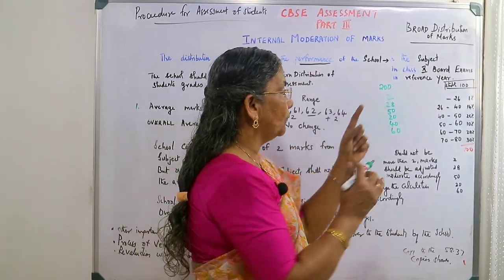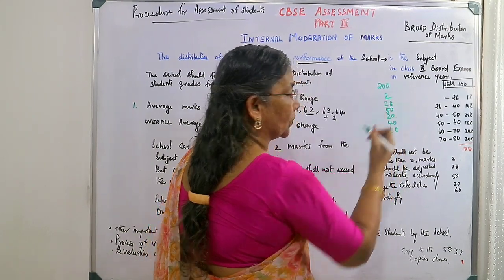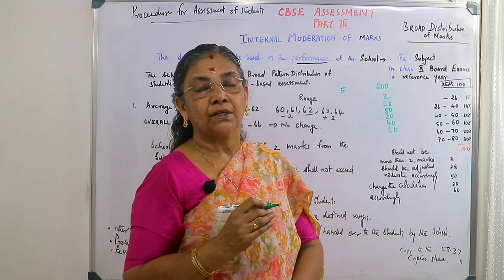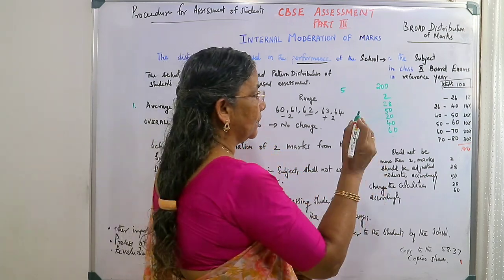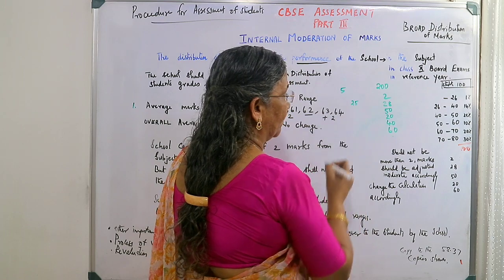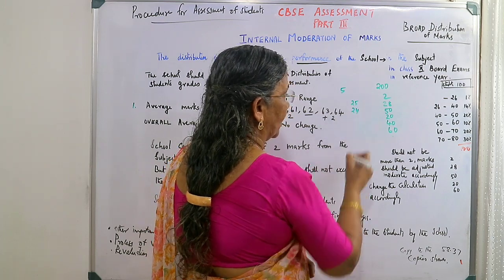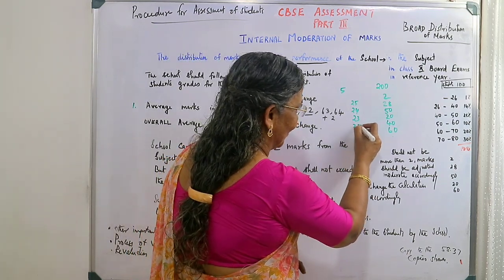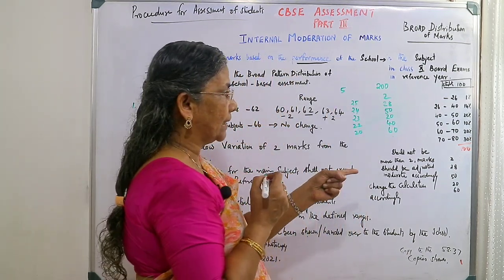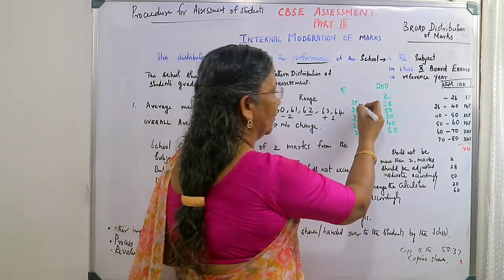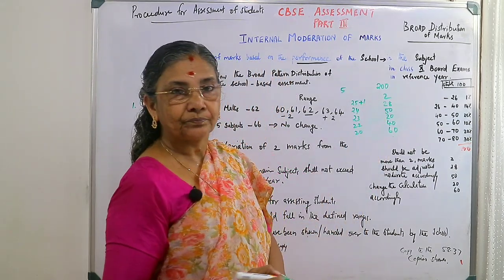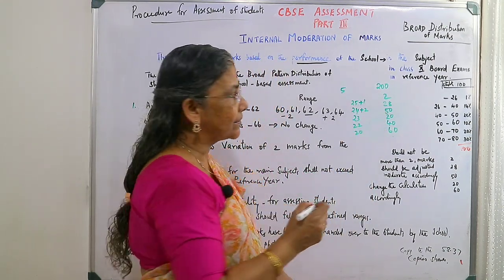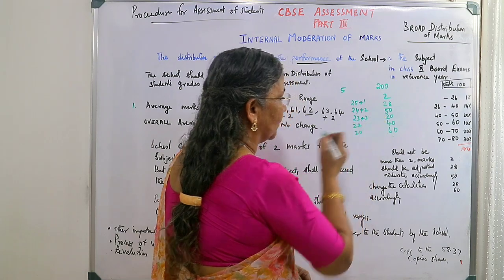Suppose instead of 2 students, 5 students are there. Suppose we can say that one student got 25 marks, another got 24 marks, another got 23 marks. Just for easy calculation, I am writing 22 or 20 like that. 5 students are there. We can give 1 mark here as moderation. Here we can give 2 marks as moderation. So it is becoming 26. Here we can give 3 marks as moderation.